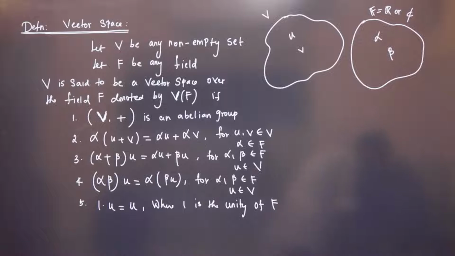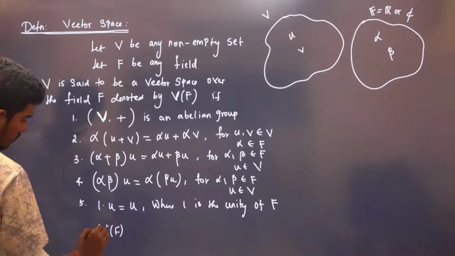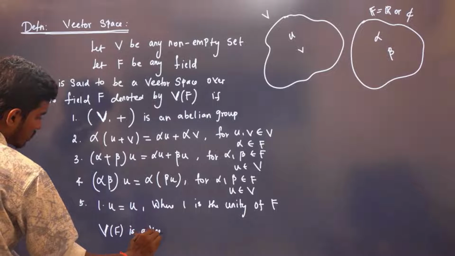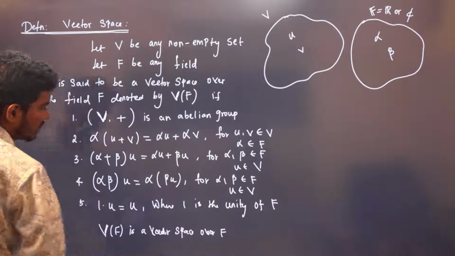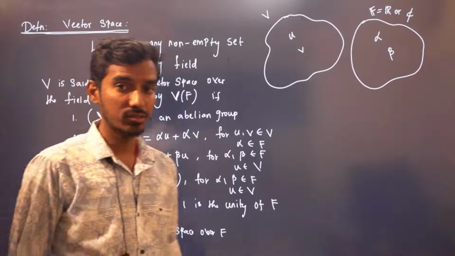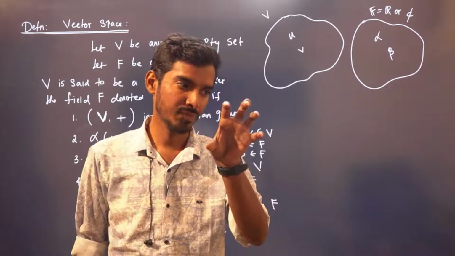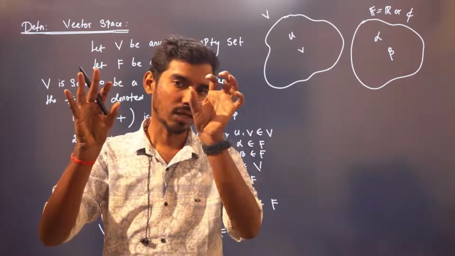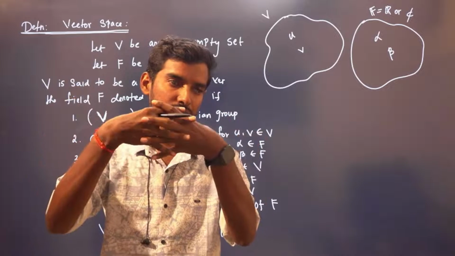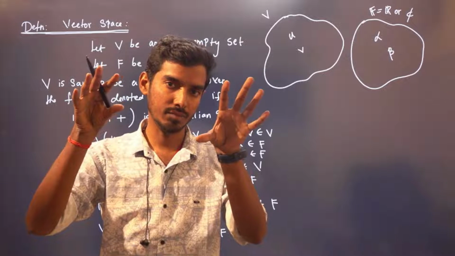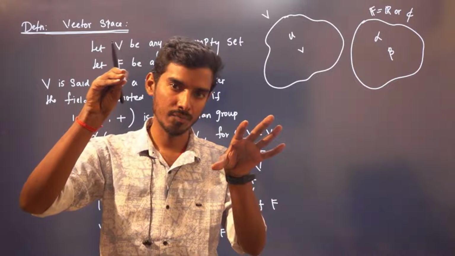So if that B satisfies these 5 conditions, then we say B is a vector space. B of F is a vector space over F. That's it. To be a vector space, we should have a non-empty set, we should have a field. This non-empty set has to be an abelian group with respect to addition. I'm joining these two.